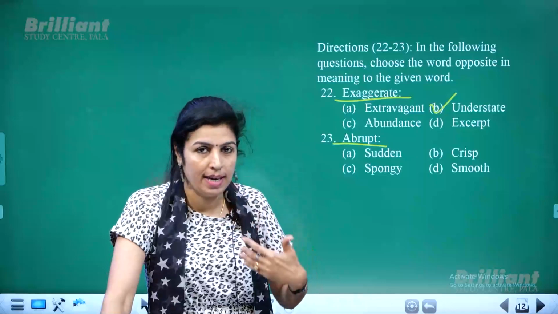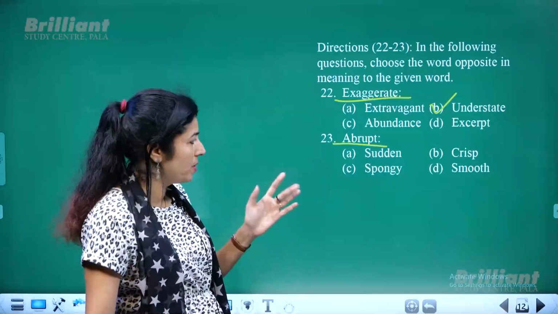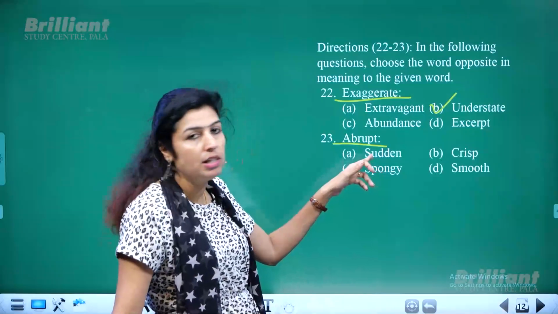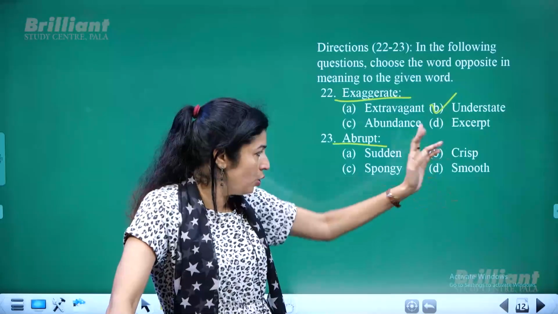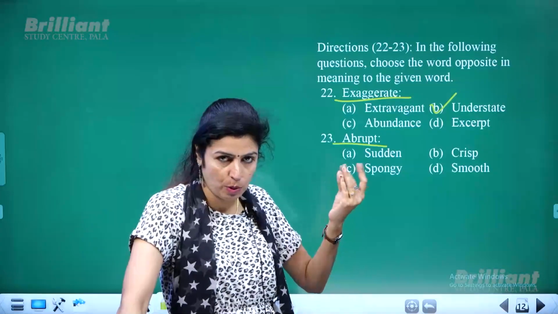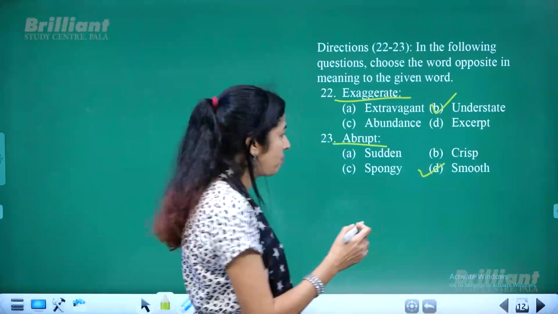Okay, so automatically I have given you the clue so that you will be getting the exact opposite. Abrupt means sudden. This could be taken as a synonym, but you require an antonym. Crisp has got nothing to do with that. Spongy, you know, something spongy. Smooth is the word opposite to abrupt.